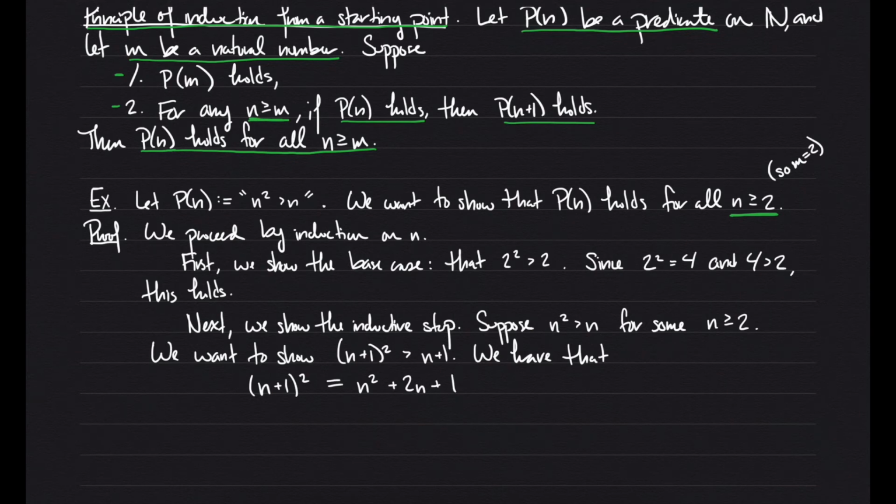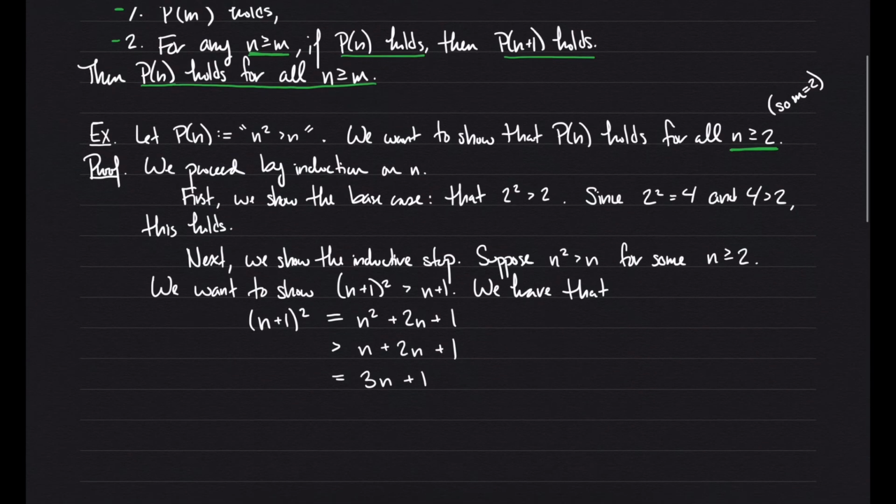So we know these two things are equal. And now, since we're supposing that n squared is greater than n, we know for a fact that this guy is greater than n plus 2n plus 1, and this is 3n plus 1. And now we want to say eventually that all of this is greater than n plus 1. Maybe there's some work here to do, but I think it's quite clear.